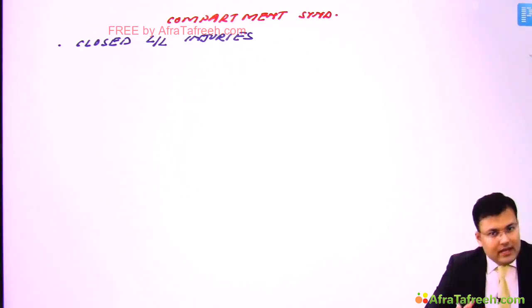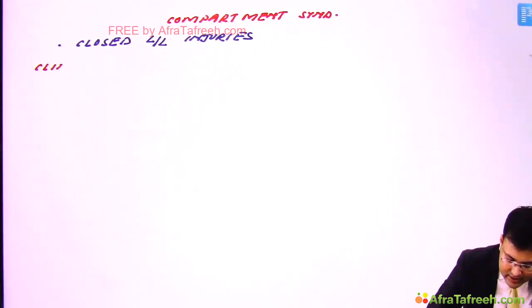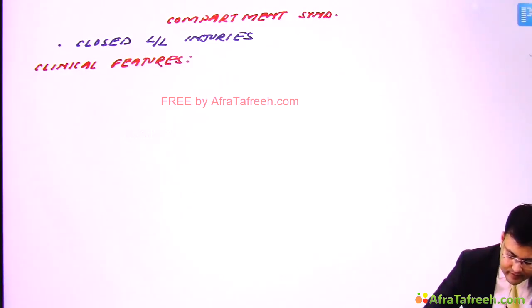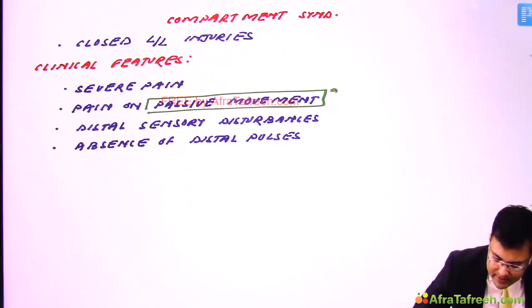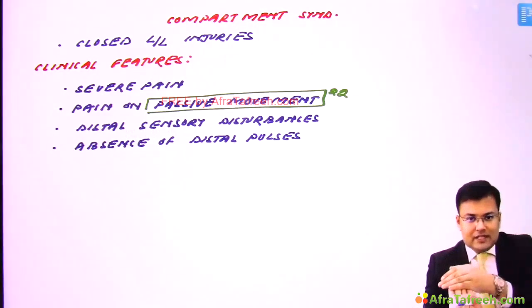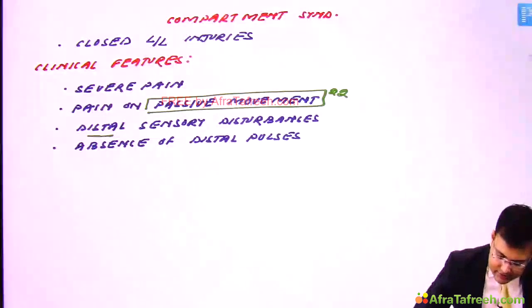Compartment syndrome, so we discussed, is more common in closed lower limb injuries, and the pressure in the compartment should be more than 30 mmHg, and because of that perfusion stops and the patient has ischemia. And because of the ischemia, what are the clinical features? These patients have severe pain, and this clue is generally there in the exam, that on passive stretching of that particular group of muscle there is pain. There are sensory disturbances present distally, and absence of distal pulses.